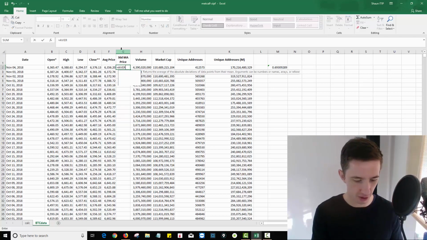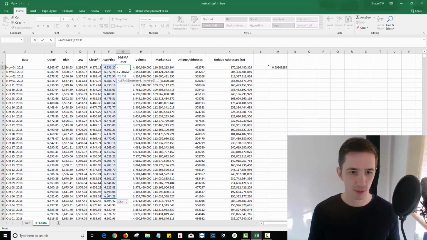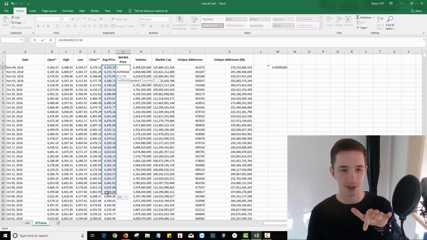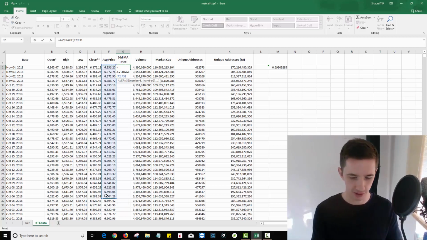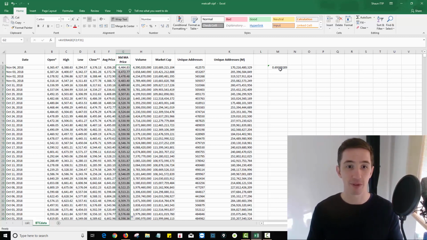So what I'm going to do is now go average and this is going to smooth out the lumps and bumps. It's going to give me the average price. So I'm going to highlight this data all the way down to 30 rows worth. You can see right near my mouse there is a little thing that says 30R. That means I've gone 30 rows long. It's very helpful. So close bracket, enter, and I'm going to double click.